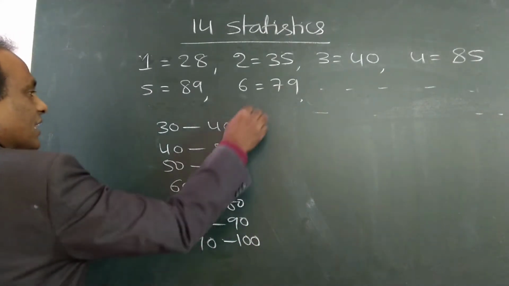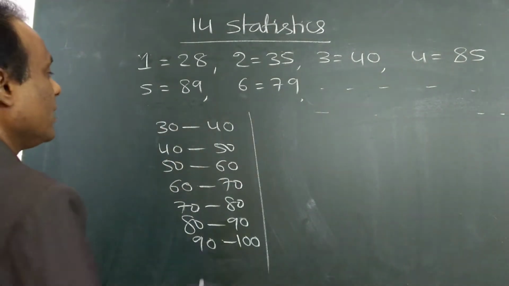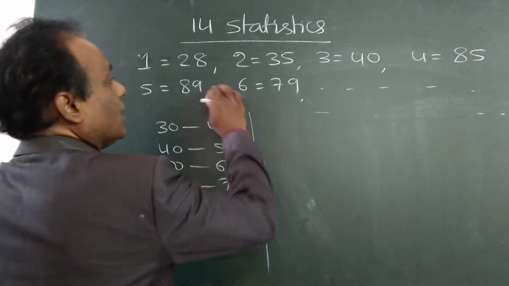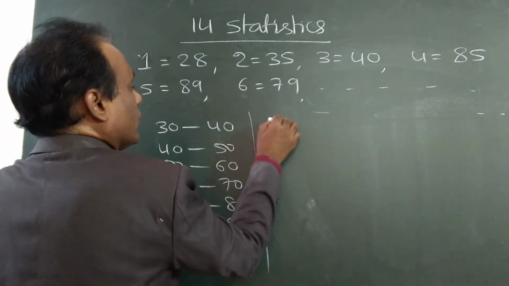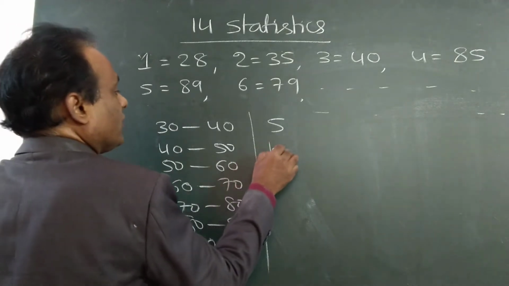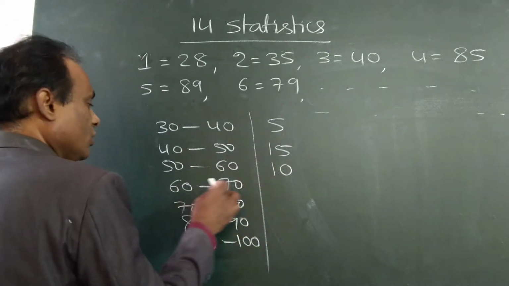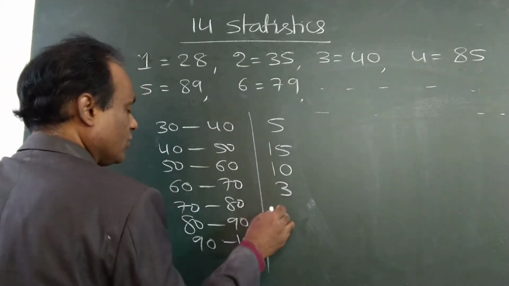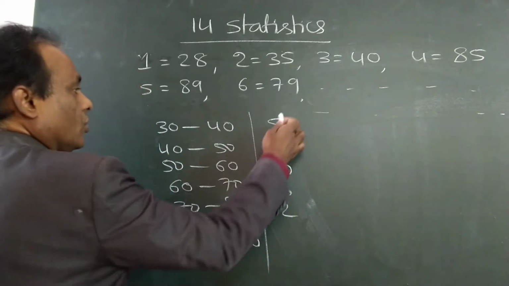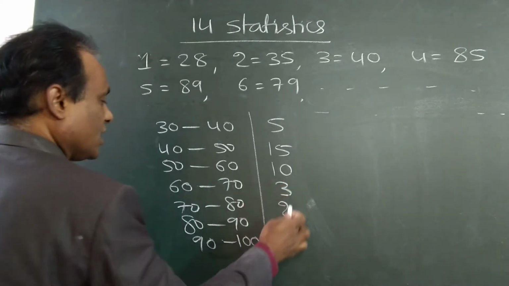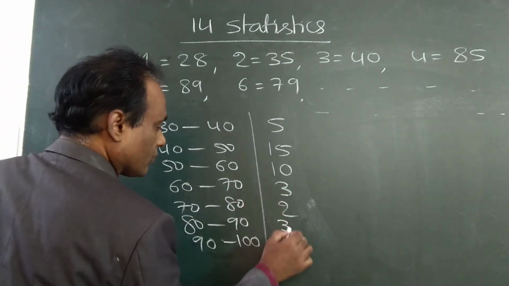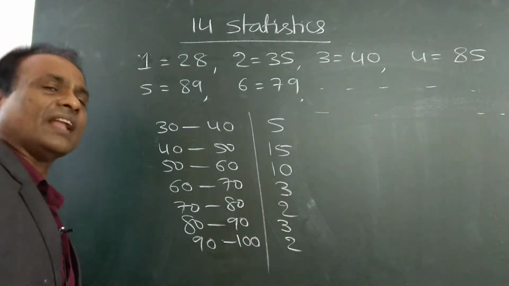Suppose I divide the ranges like this. Between 30 to 40, how many students got? Say 5 students. 40 to 50, say 15 students. 50 to 60, say 10 students. 60 to 70, say 3 students. There are 2 students. So 15, 20, 30, 35, say 40 students like this.